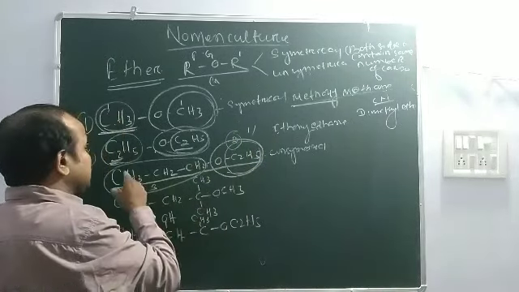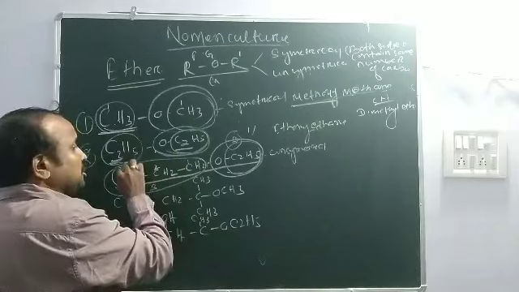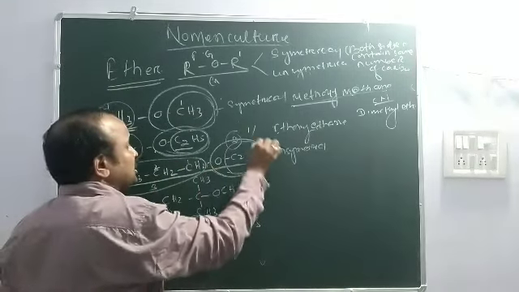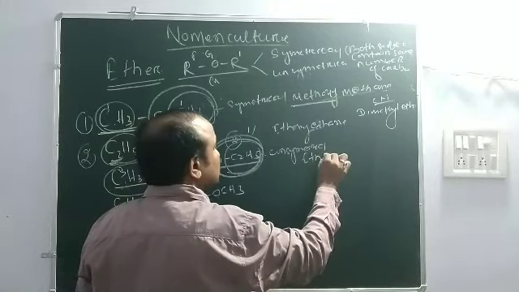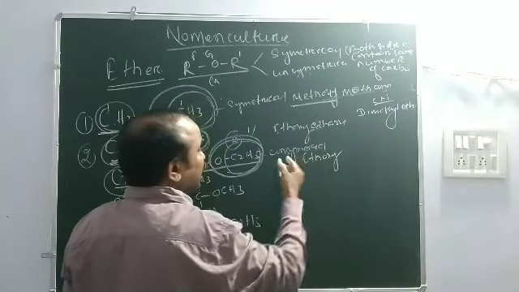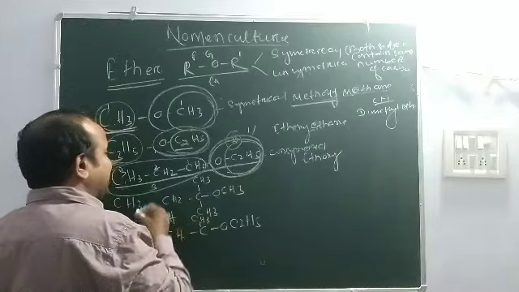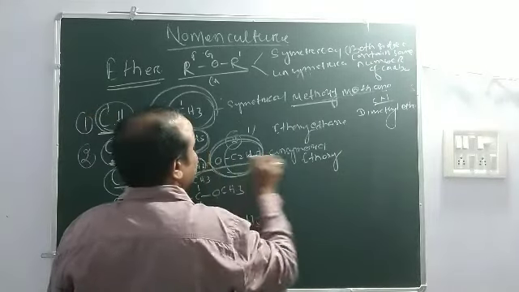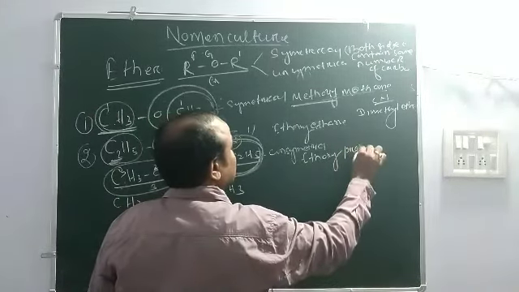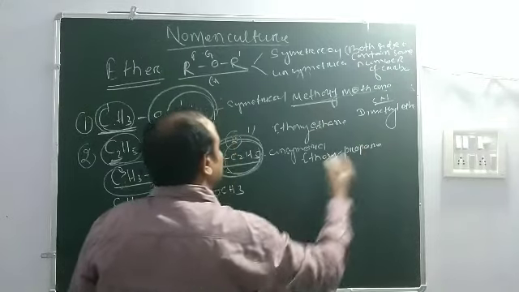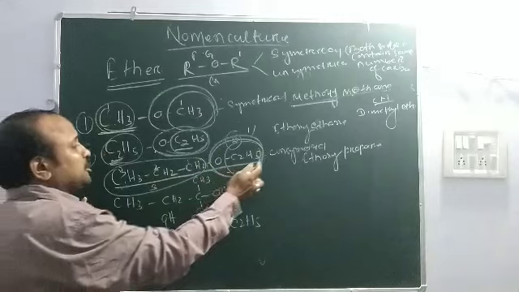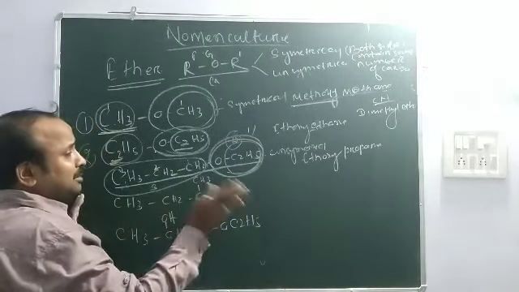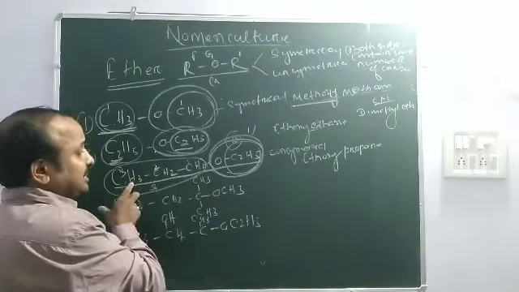So here is 1, 2, 3, 1 ethoxy. Prefix is ethoxy, then ethoxypropane. One alkyl group takes the ether and another alkyl group takes as the parent chain.